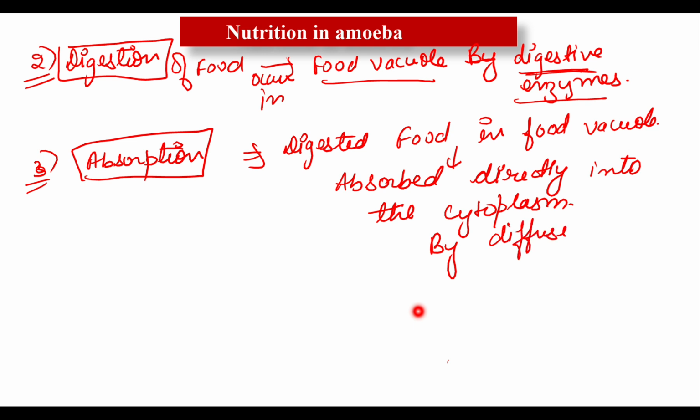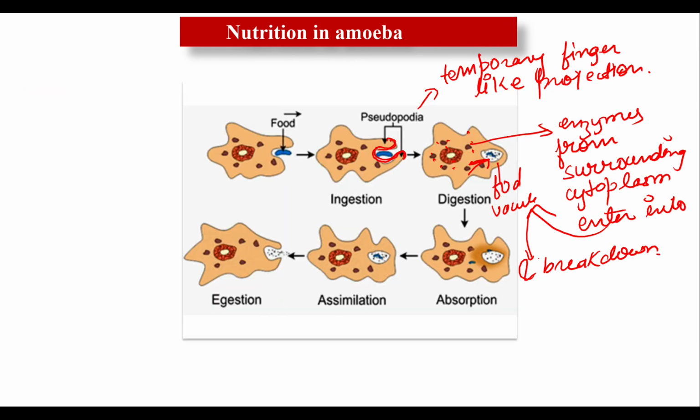Again, an important question for your exam. How does absorption occur in case of amoeba? It occurs by the process of diffusion. Amoeba consists of only one small cell, so it does not require a system to carry the digested food. The digested food just spreads out from the food vacuole into the cytoplasm, into the whole of the amoeba cell. Look at this, where it is given absorption.